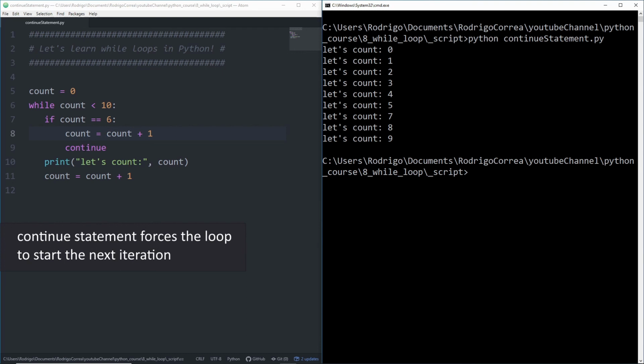Now when we type continue, we come back to the loop and now we're gonna have 7, 8, and 9 printed. Again, when count is assigned to 10, that condition is gonna return false. Therefore, you are completely out of the while loop.